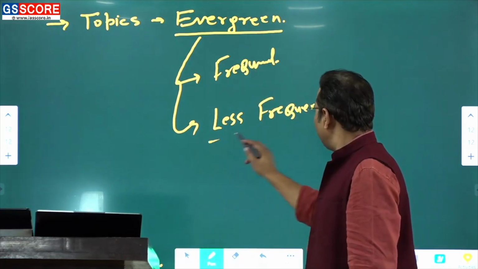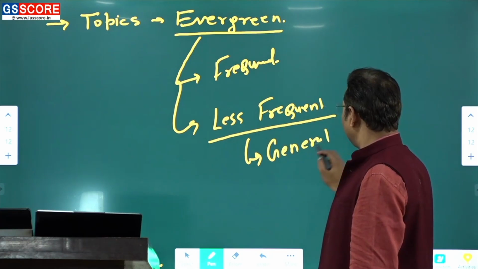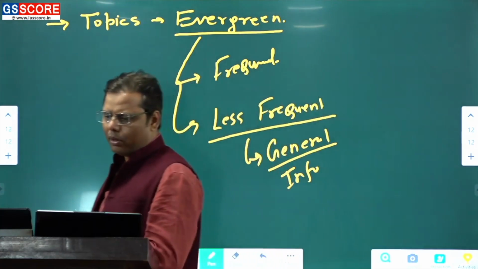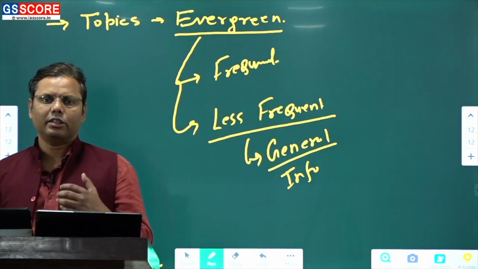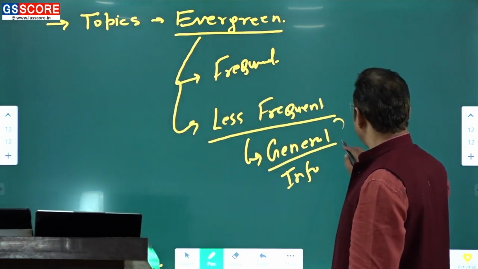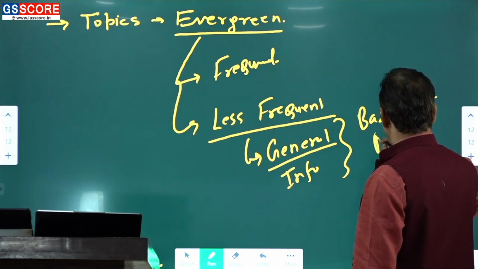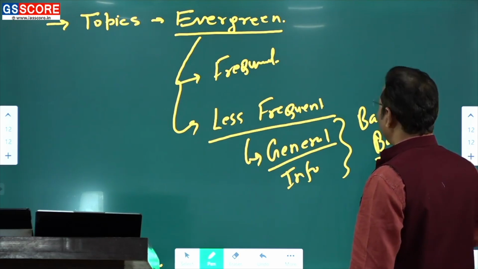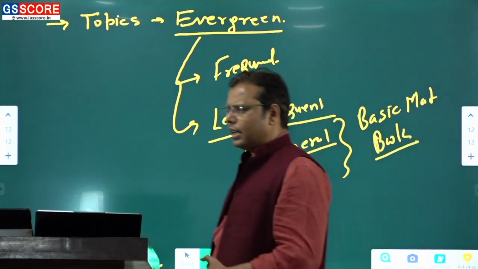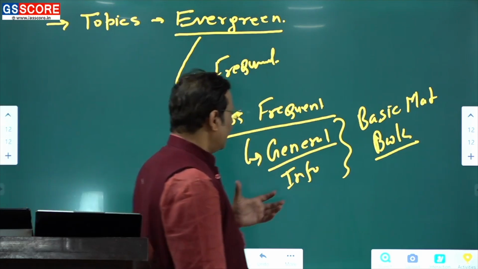Now, those which are less frequent, try to collect some general information. That's it. But whatsoever you had been doing, keep on doing that only. Here you don't need to be very specific or very particular about those things. Rather, collect the general information, and for that, any basic material, right? Or any basic book. That may be the book of Jain and Mathur. That may be the book of Ranjan Chakravarti. I don't find that Ranjan Chakravarti has so many points to write the answers, and that's why you should focus on any general note.